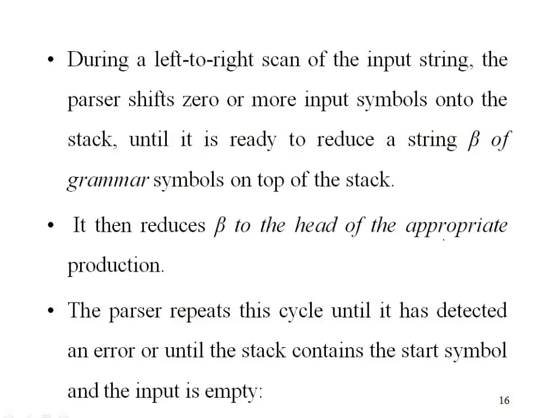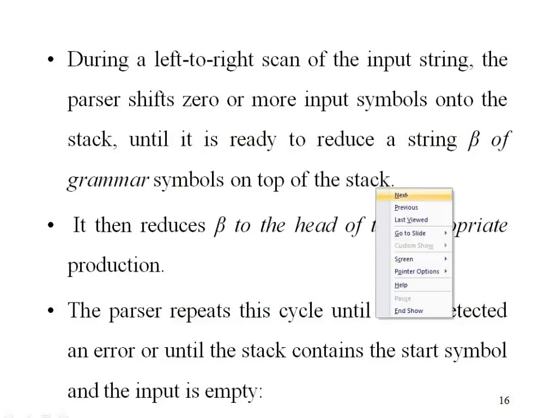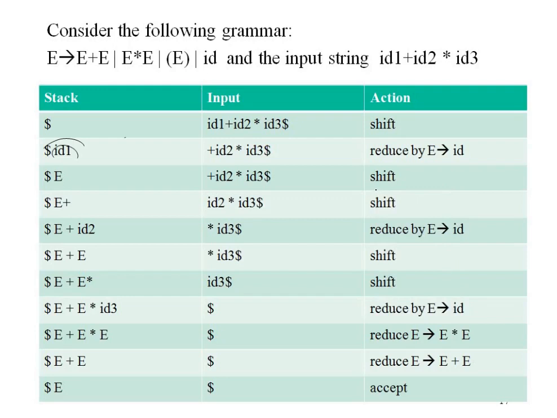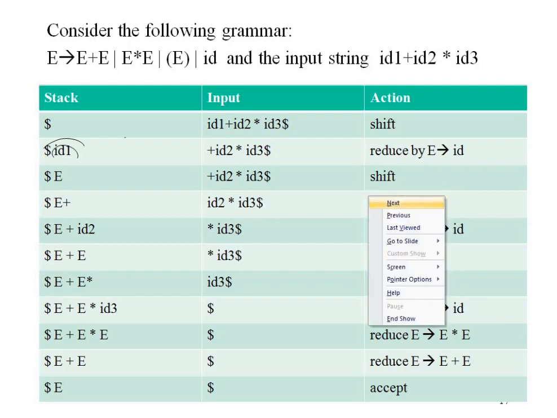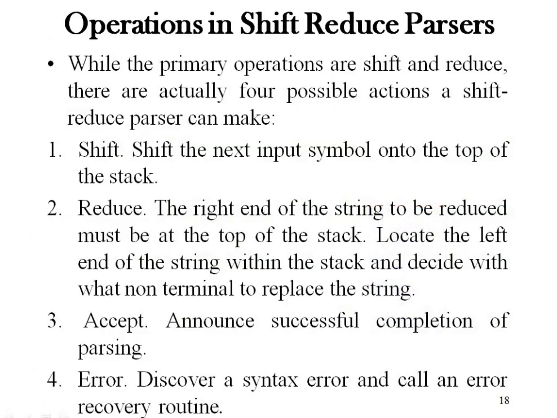Is it clear to everyone? Now, what are the possible operations in shift reduce parsing? As I told just a few minutes back, we have the shift operation, when we shift the input symbol onto the top of the stack.